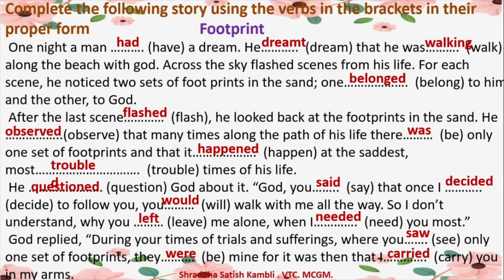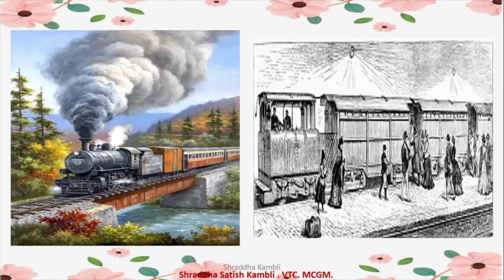Okay, so this is how we have said a story also, and we have tried to use the verbs in their proper forms also. All right, now let us move on and let us come to our story. So this story is set in a railway carriage. A railway carriage, as you see, is part of a train. Now you know this author was living in the 18th century. So 17th and 18th century. So maybe the story was written in those times when the railway carriages and the trains looked like this.